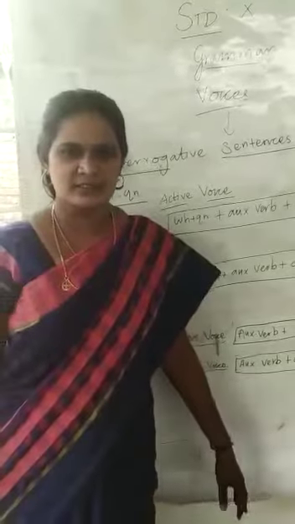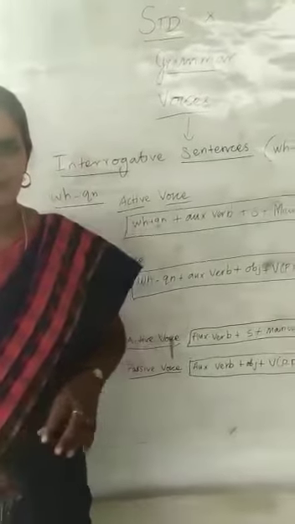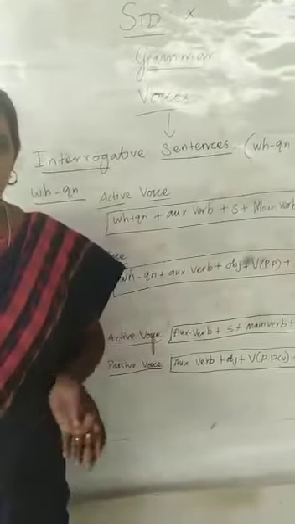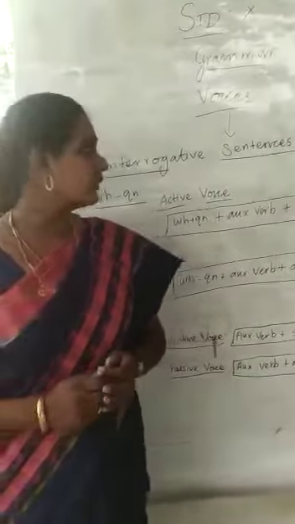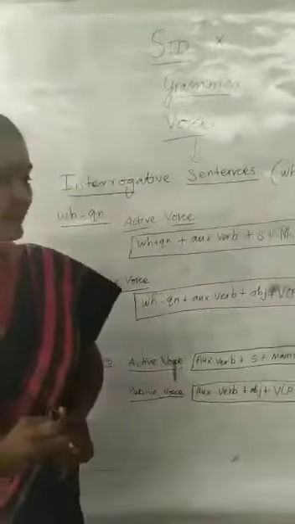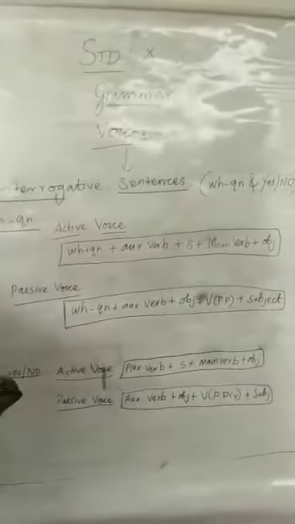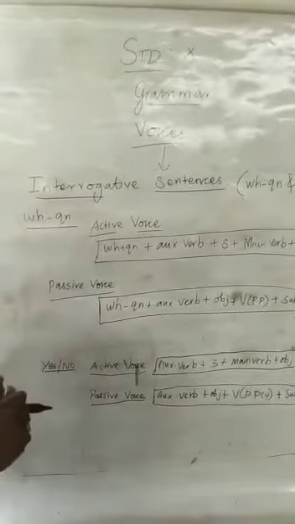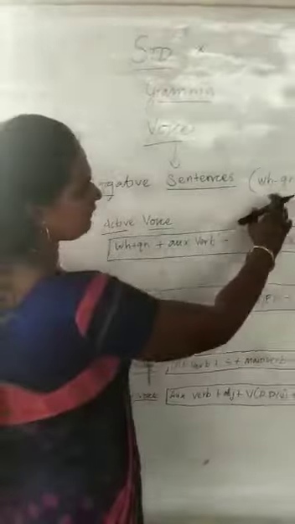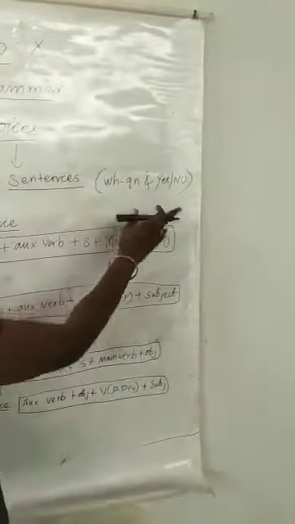Okay, welcome back students. Last video I gave the statement on how to change from active to passive voice. Now let us see how to change it if it comes in an interrogative sentence. Interrogative sentence means a question pattern. In questions we have two types of pattern, WH questions and yes or no questions.